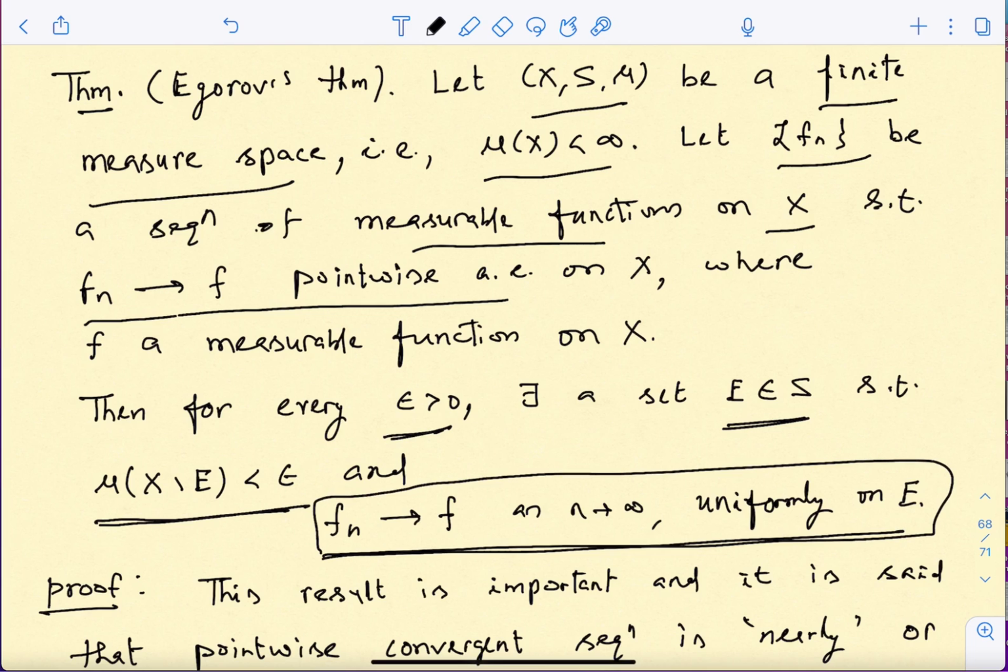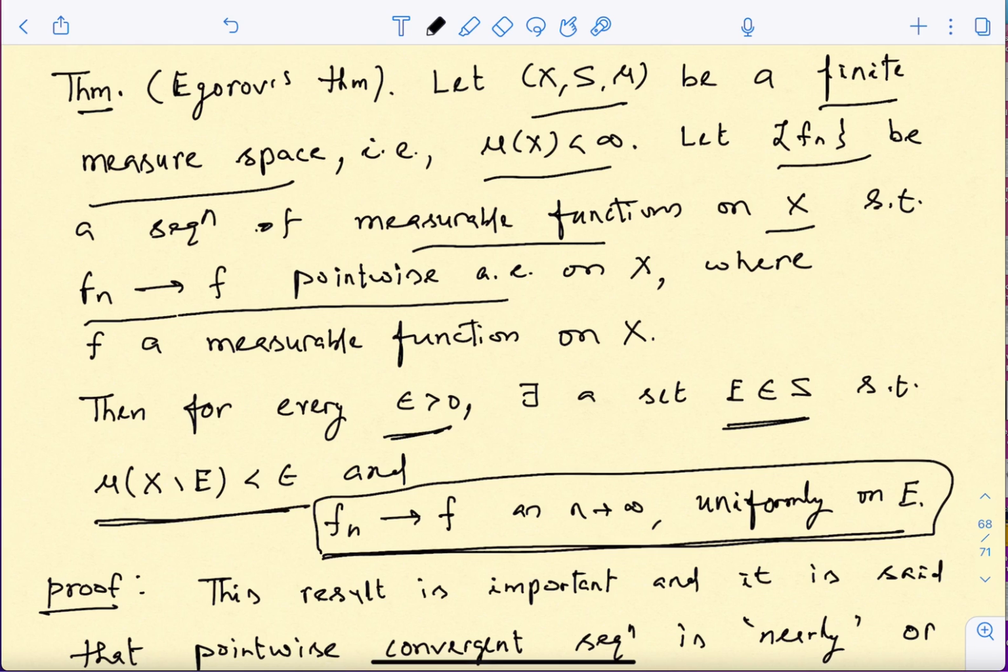So if you are allowed to leave out a small set, small is not a null set. This has measure less than epsilon, it doesn't mean that it is of measure 0. In fact that is not possible. So here we are saying that if we are allowed to leave a small measure set, then we can ensure uniform convergence.